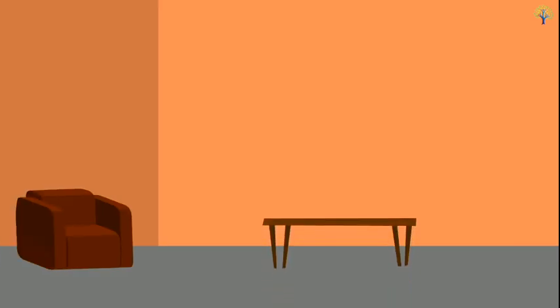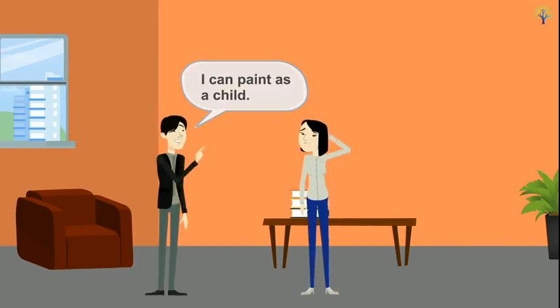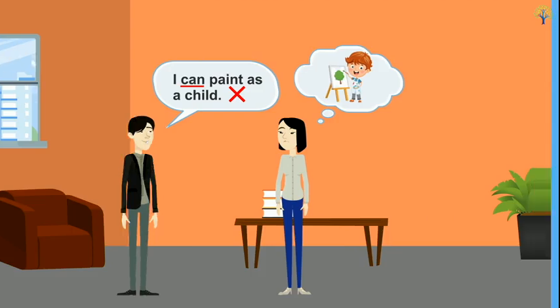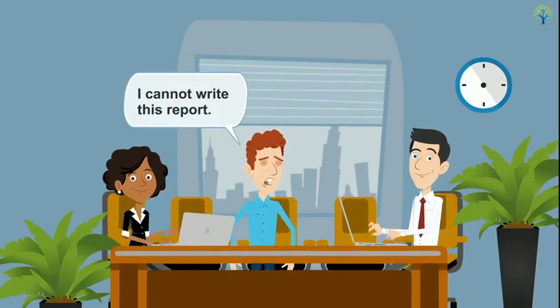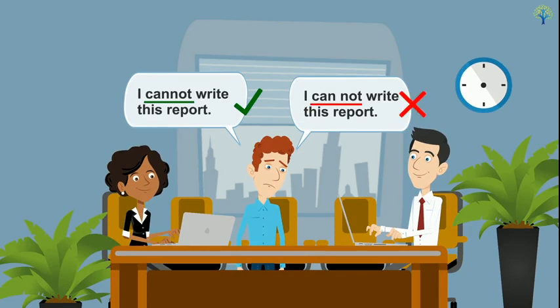Remember not to use can to talk about a past ability. For example, I can paint as a child is incorrect. Remember, cannot is written as one word and is not split into can and not. For example, I cannot write this report is correct. I can not write this report is incorrect.